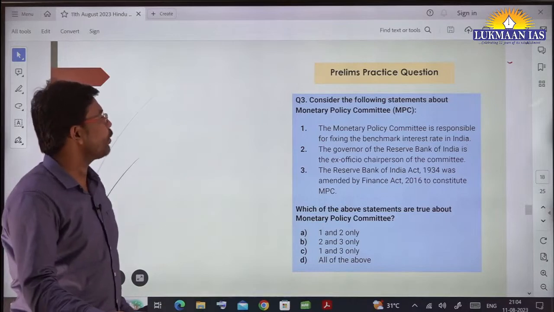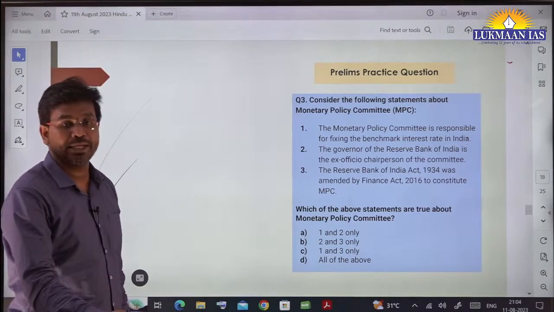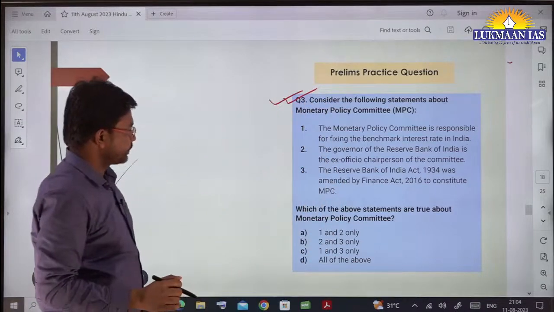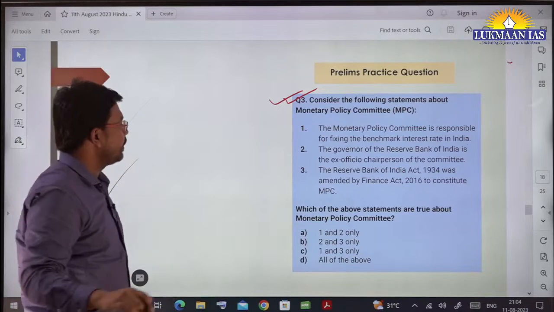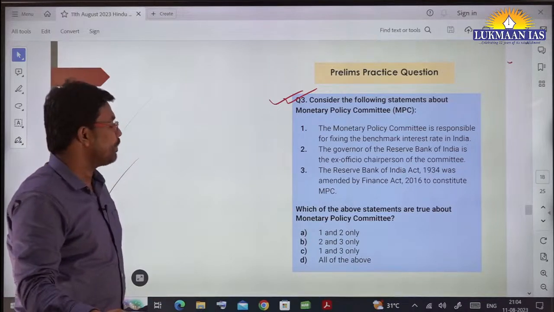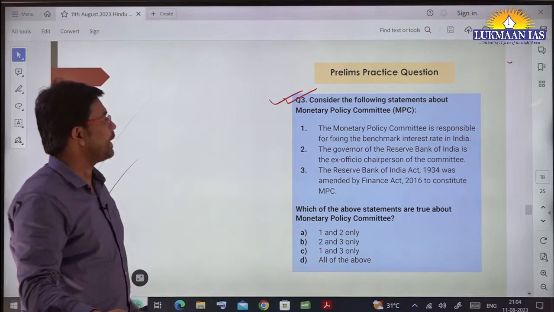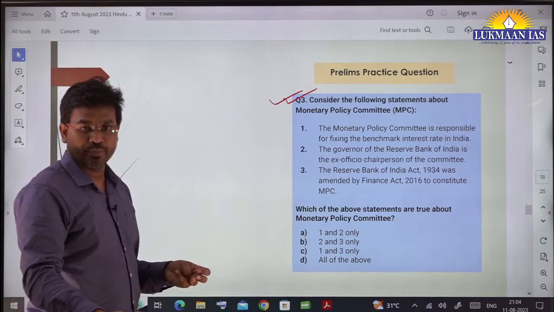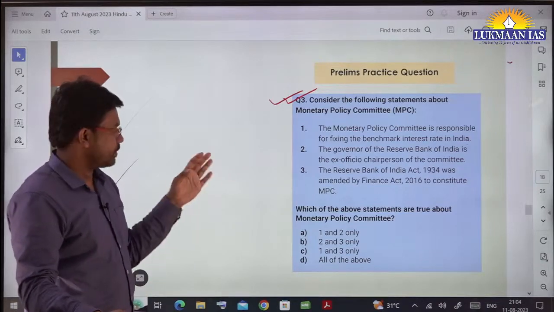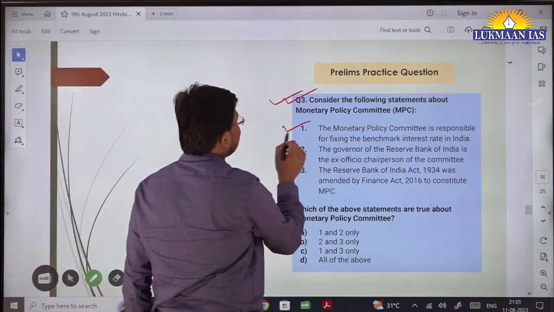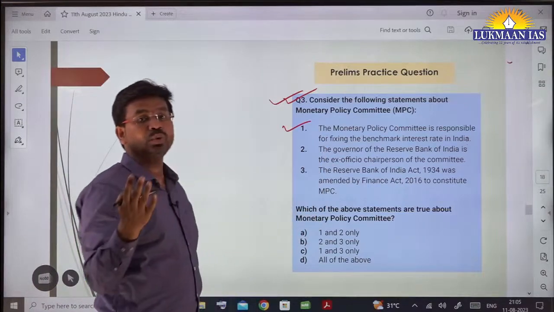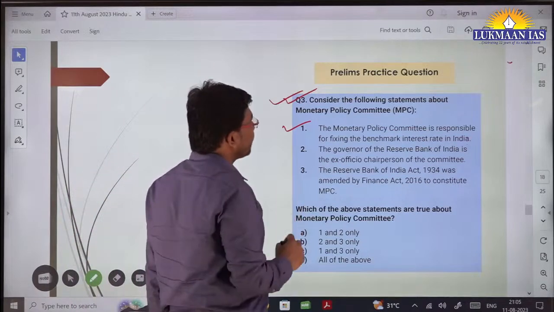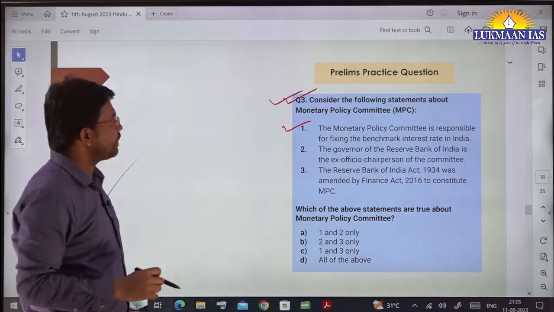It says, consider the following statements about the Monetary Policy Committee, MPC, of the Reserve Bank of India. So they have given multiple statements. First statement says, the Monetary Policy Committee is responsible for fixing the benchmark interest rate in India. Benchmark interest rate means the lending rate that the Reserve Bank of India lends to different banks, repo rate, reverse repo rate. And the governor of the Reserve Bank of India is ex officio chairperson of the committee.